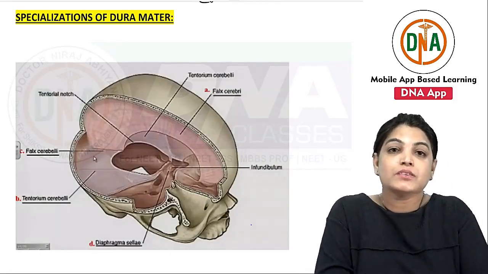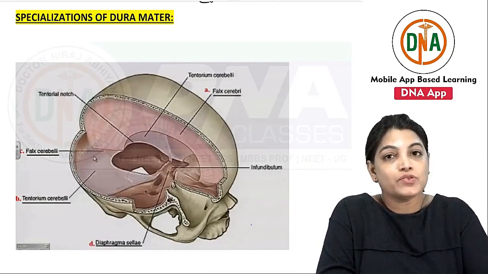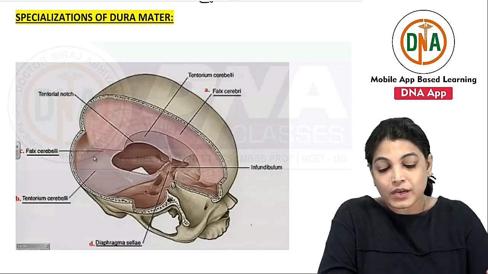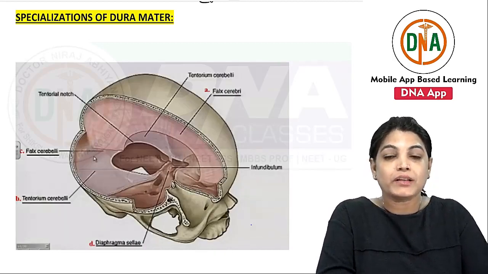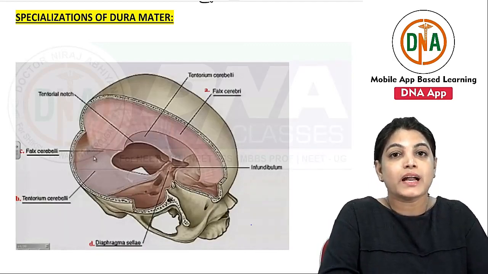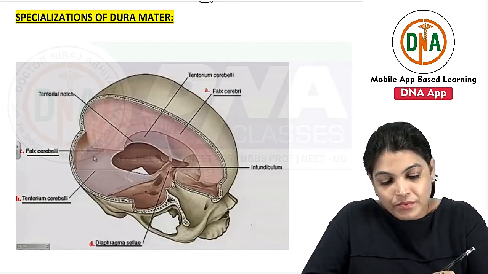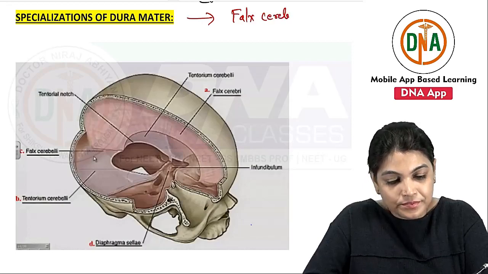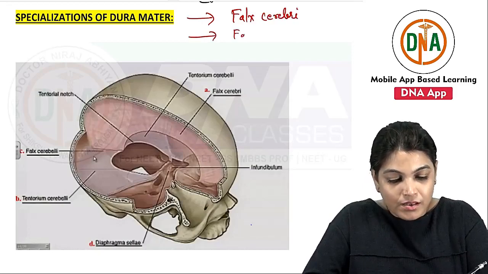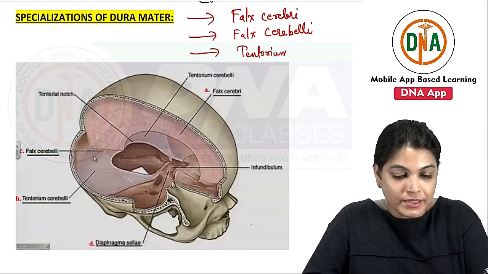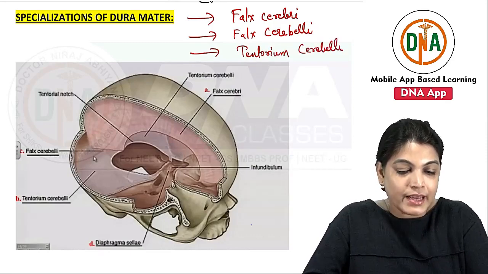And at certain places, the endosteal dura and the meningeal dura separate to contain dural venous sinuses in it. The dura mater has got four specializations.